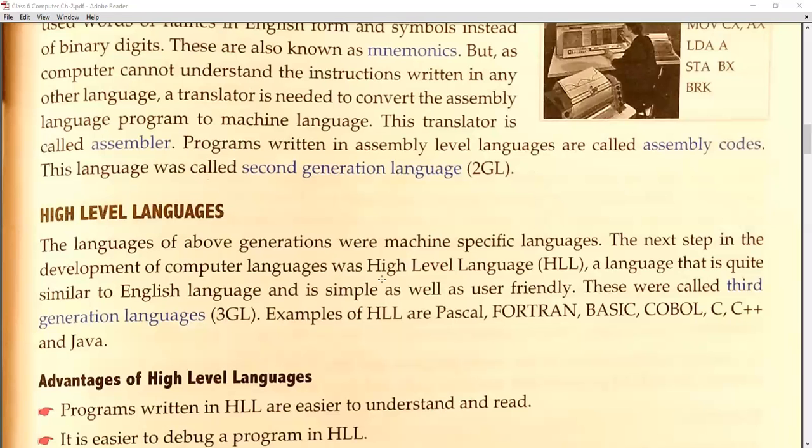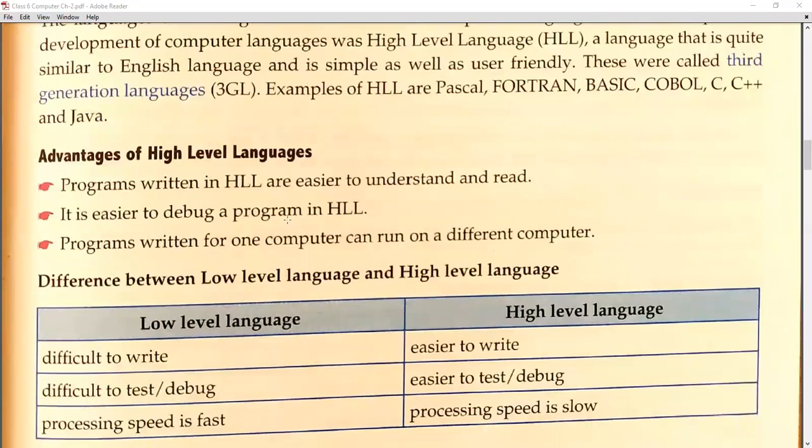Okay, so now I will discuss the advantages of high level language, and then I will differentiate between the low level language and the high level language. Programs written in HLL, that means the high level language, are easier to understand and read. As I have told you, if you are writing code in the English language, then it is convenient and easier. It is also easier to debug a program in HLL.